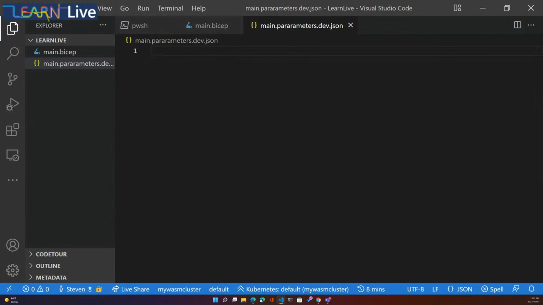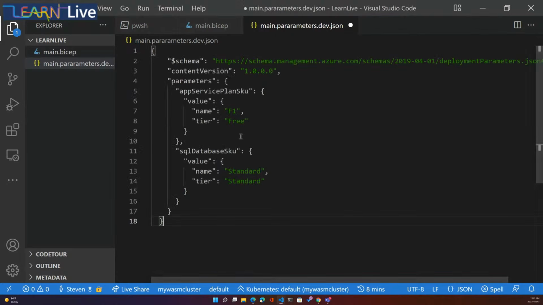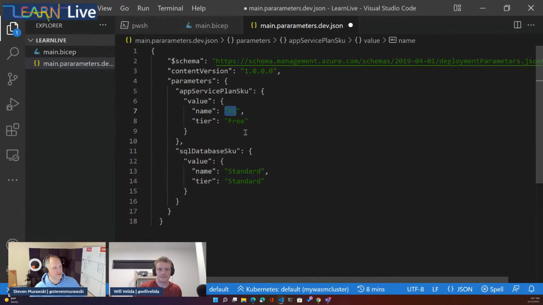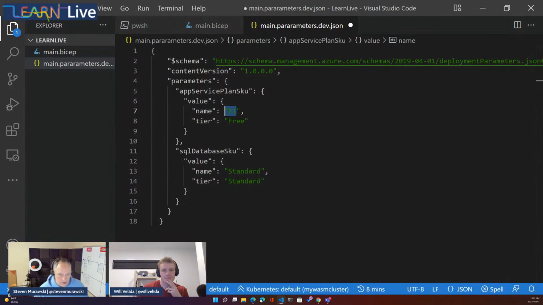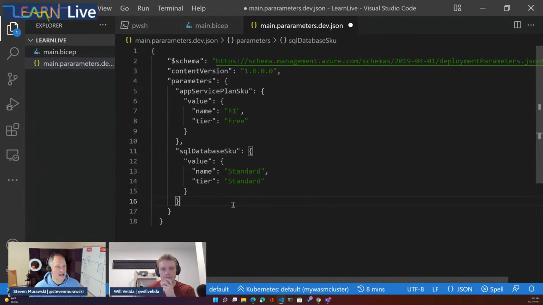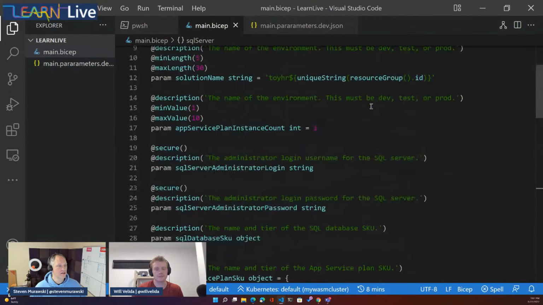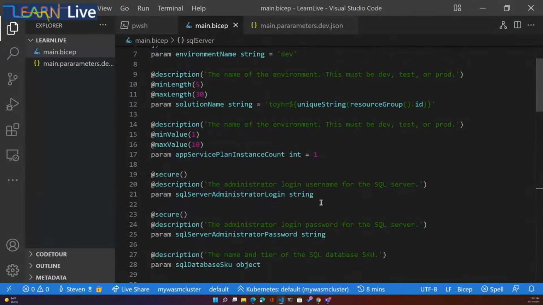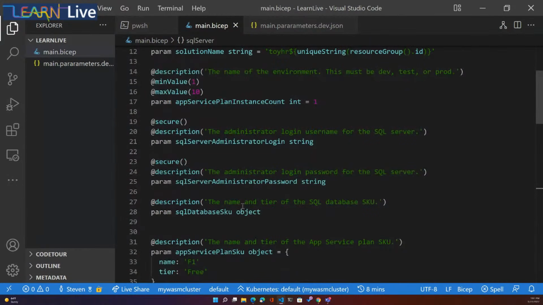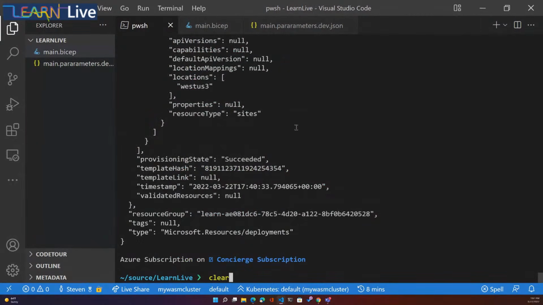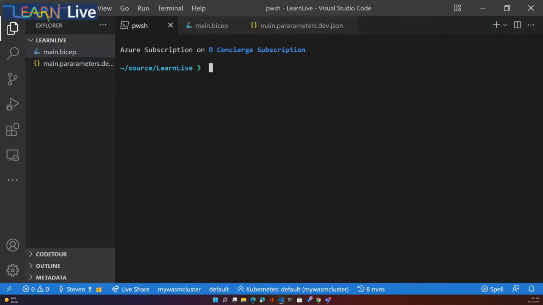All right. So let's drop some parameters in there. For my dev environment, I want to use the F1 free app service SKU and database SKU standard. Now, you'll notice I don't have all of my parameters declared here. I just have some of them. Some of them in my template have default values assigned, and some of them I'm providing, and some of them I'm not. So let's see what happens. Watch what happens next. That's right.